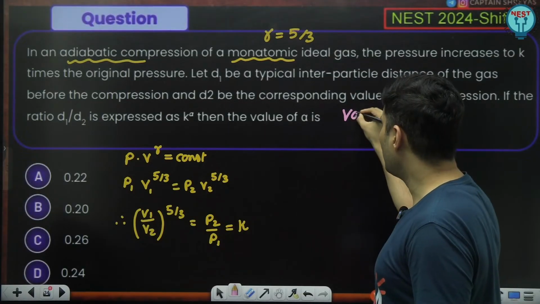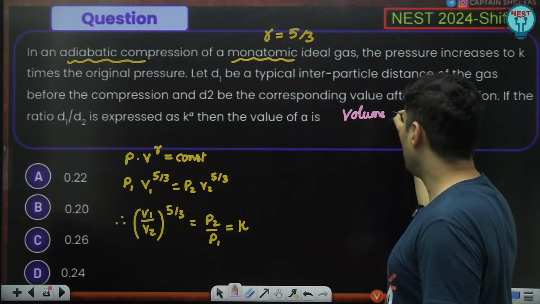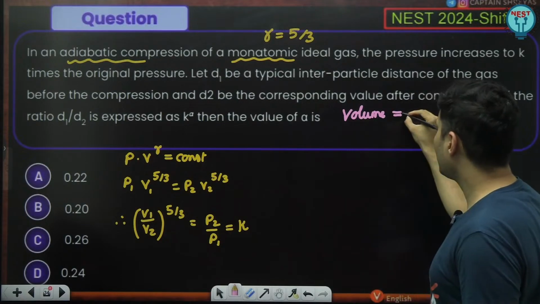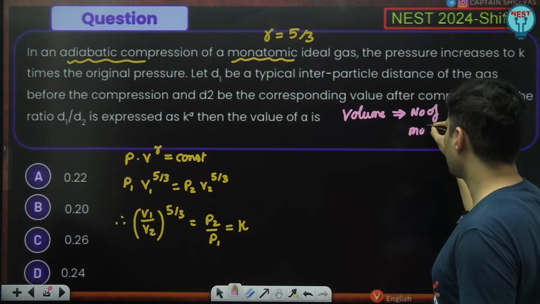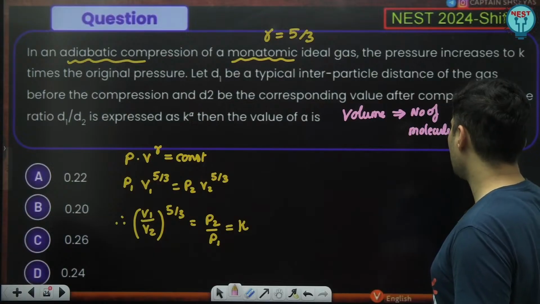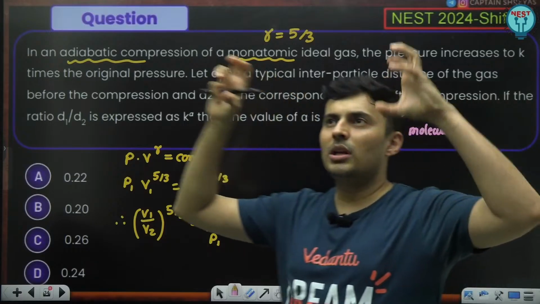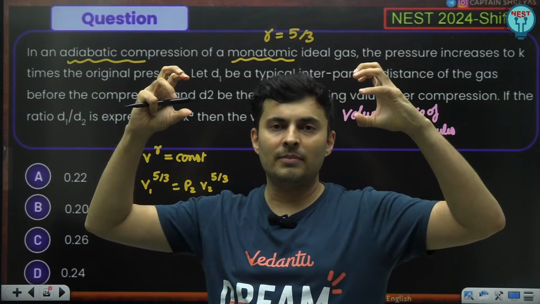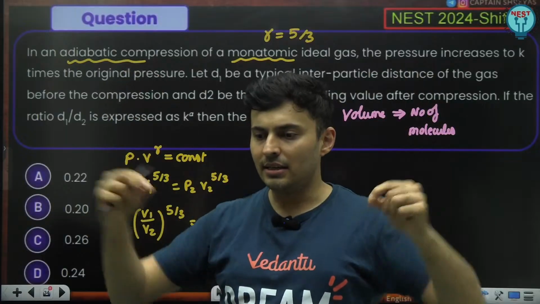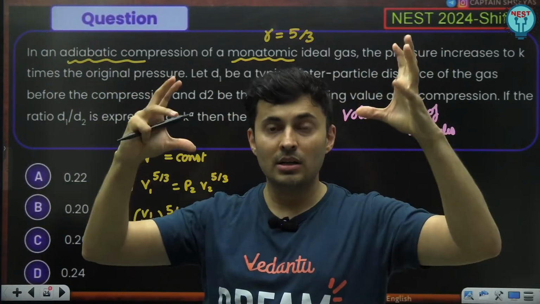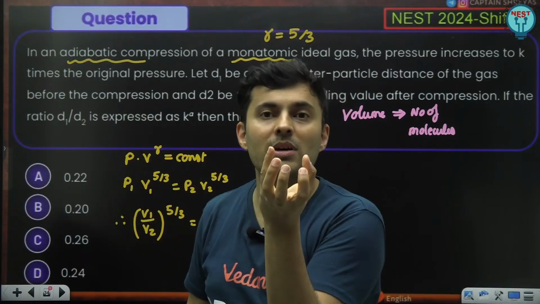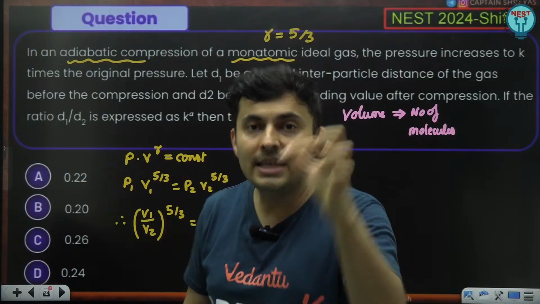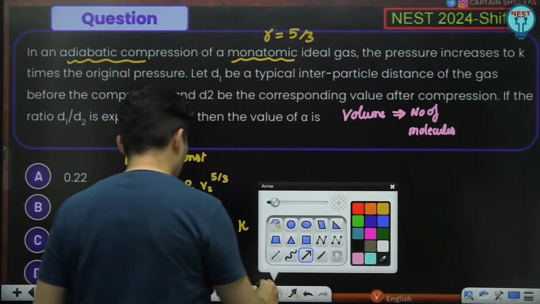The volume of a gas will be directly related to the number of molecules, and imagine the molecules having a certain distance between them. Let's say d, d, d, d. If you make a cube, the volume of a cube will be d cube. Just visualize this.